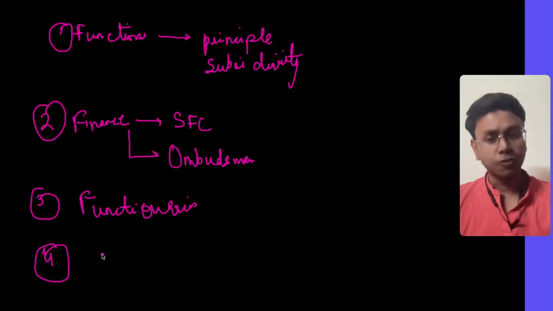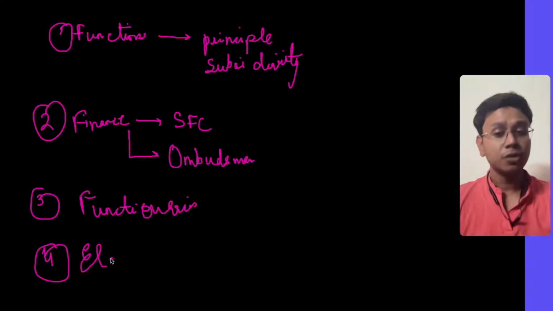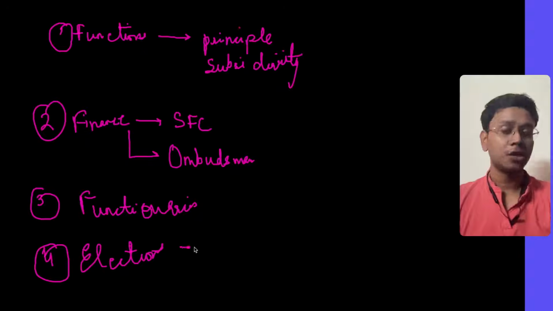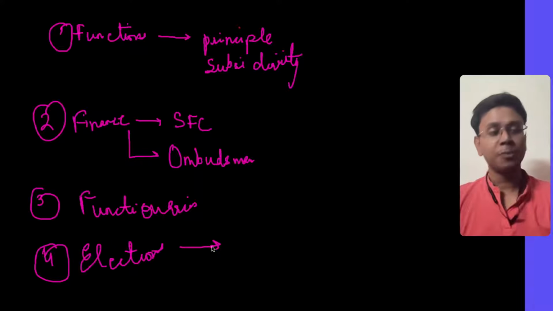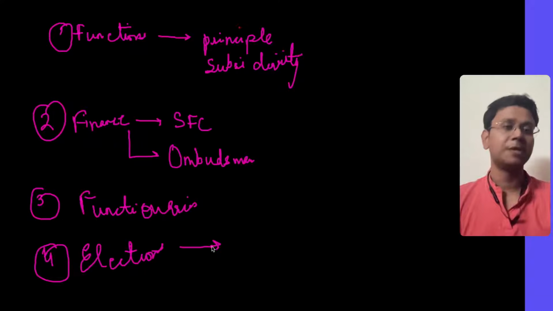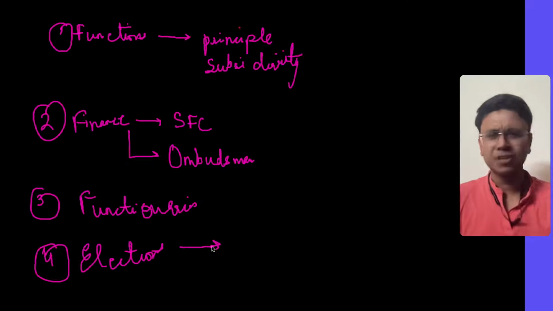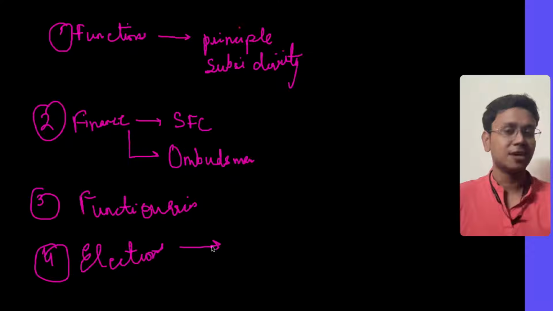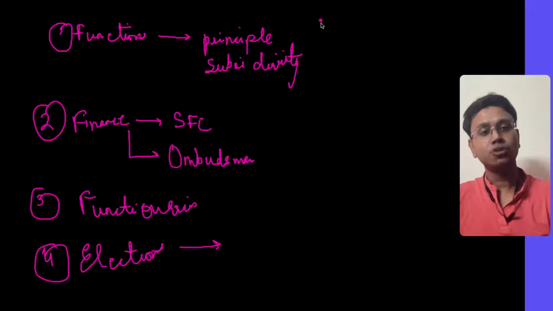Then the fourth issue, you can say, is elections. Even today, timely elections are not held. Bombay Municipal Corporation (BMC) elections have been delayed multiple times due to some reservation issue or multiple issues. That is a reality that happens. So election delay is the other issue. So you can cite these issues.